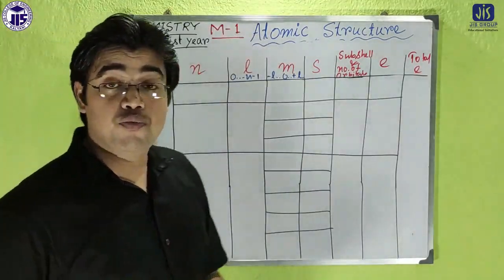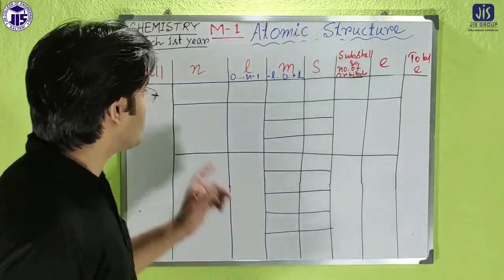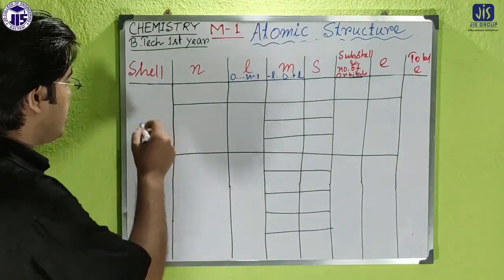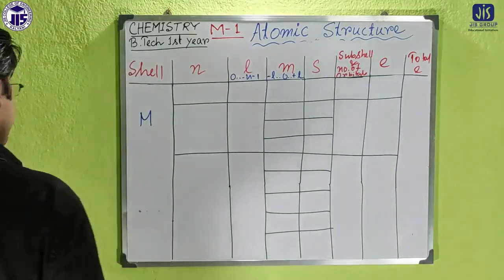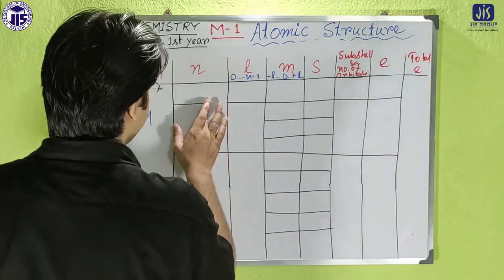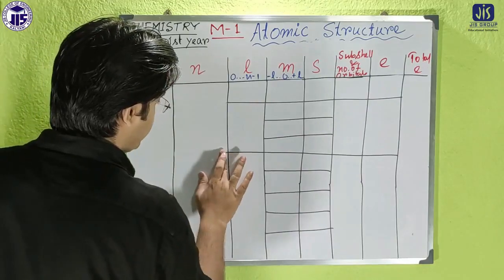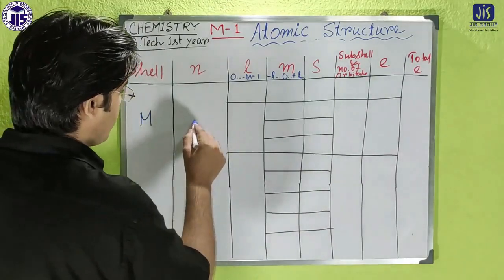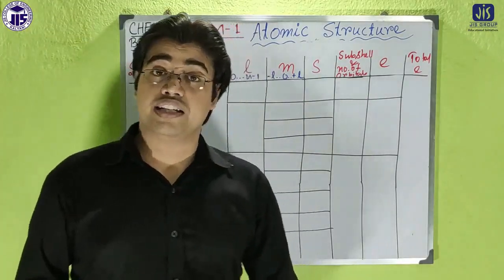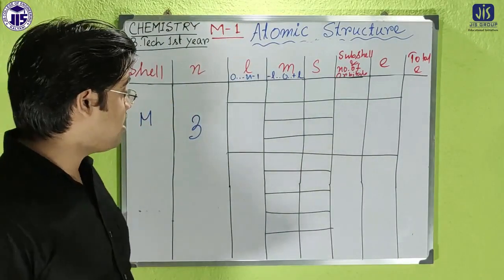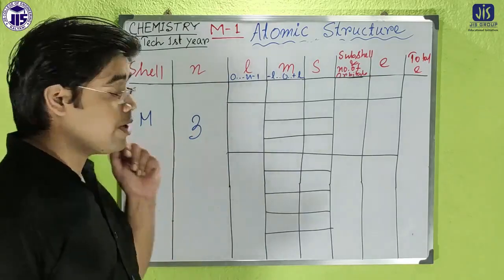Okay, so now we'll move to the next orbit or next cell, that is the M. In that case, what will be the value of n? It is 3. For K that was 1, for L that was 2, and for M that is 3.